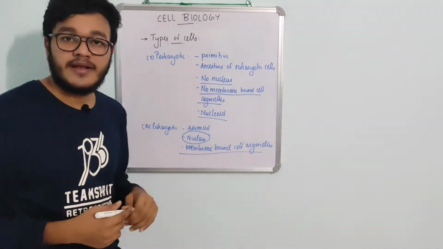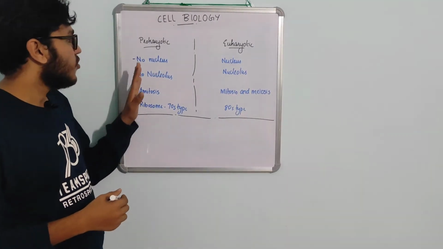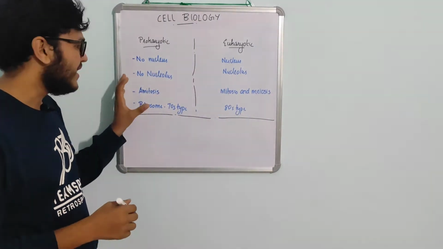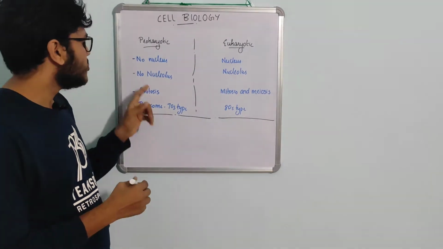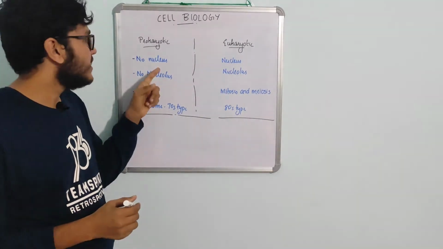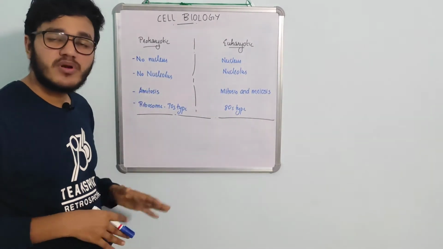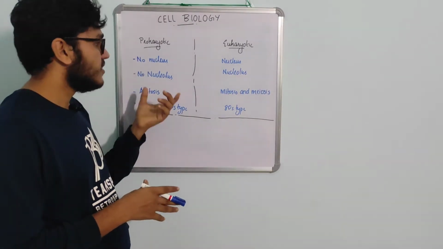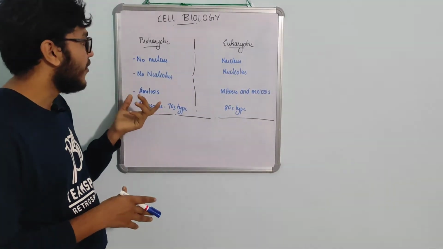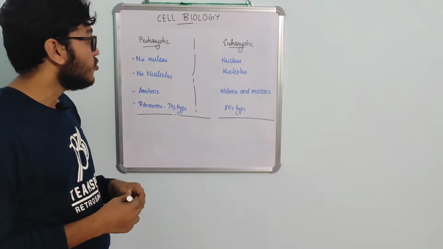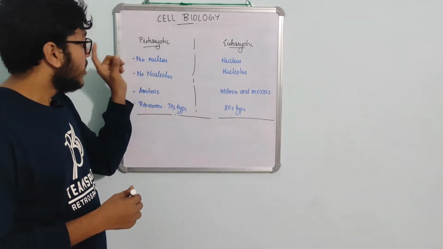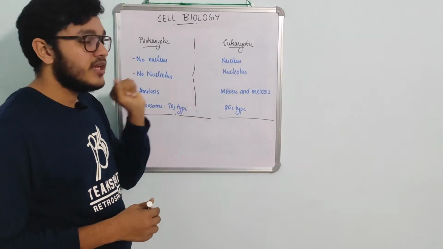So let's go on to that. Now the difference between prokaryotic and eukaryotic cells, some basic points are discussed here. The first one is nucleus. There is no nucleus in prokaryotic cell because nuclear membrane is not there. So such a structure which is known as nucleus is not seen in prokaryotic, but it is seen in eukaryotic cells. In prokaryotic, no nucleus, but in eukaryotic, nucleus is present.